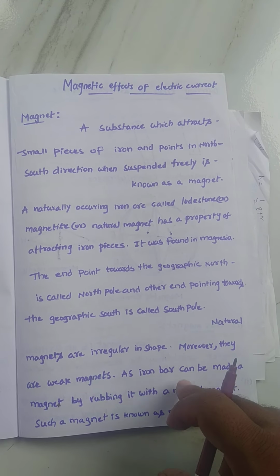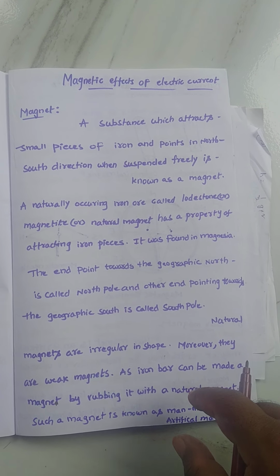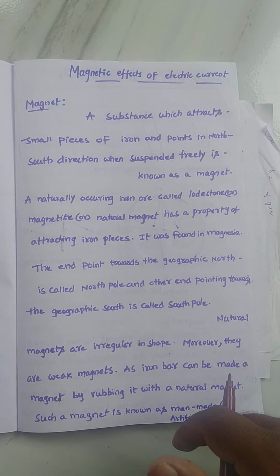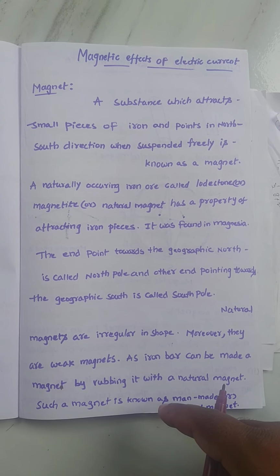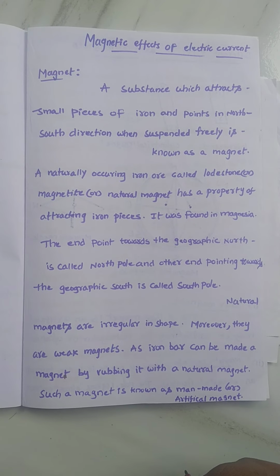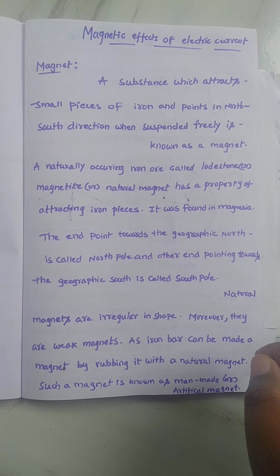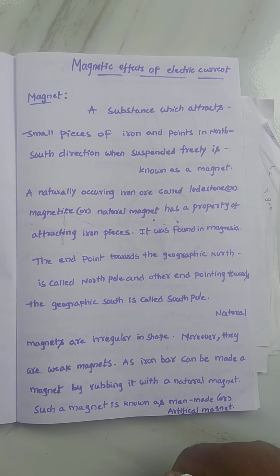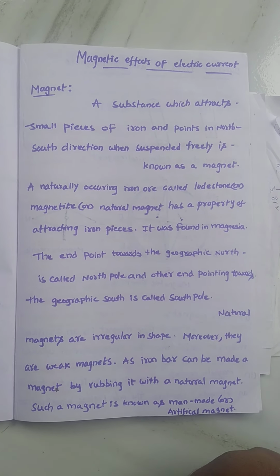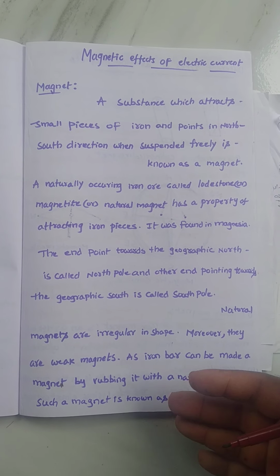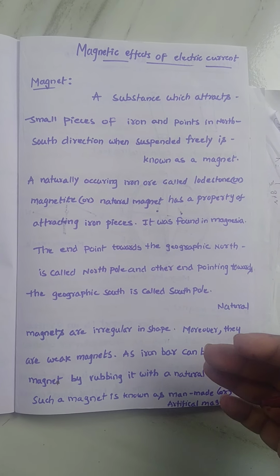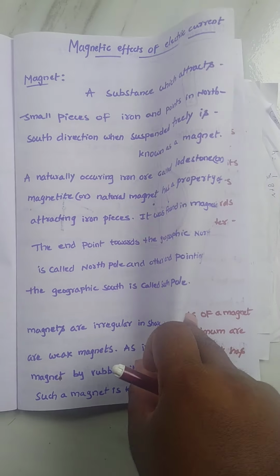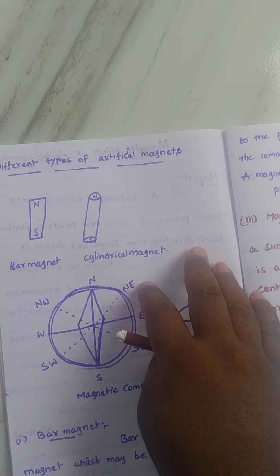Natural magnets are irregular in shape, and moreover they are weak magnets, right? An iron bar can be made into a magnet by rubbing it with a natural magnet. Such a magnet is known as a man-made or artificial magnet. How we make a magnet we discussed in lower classes. Now I am going to discuss different types of artificial magnets.